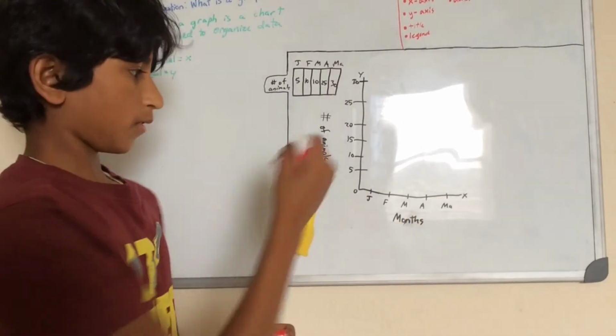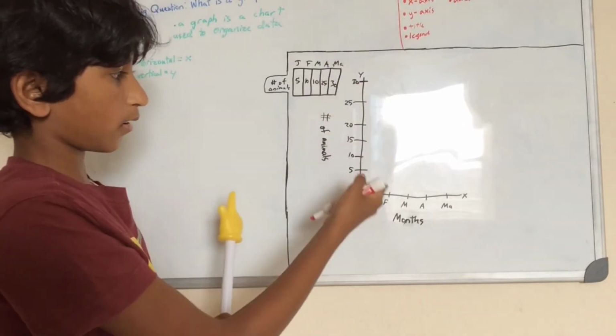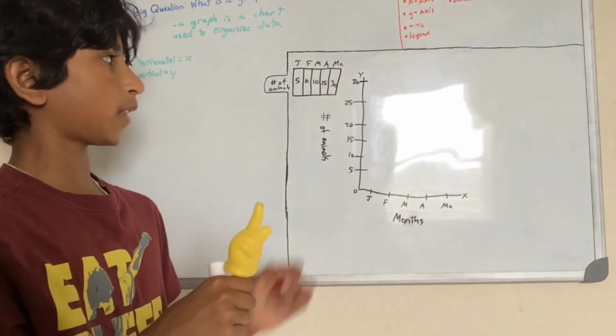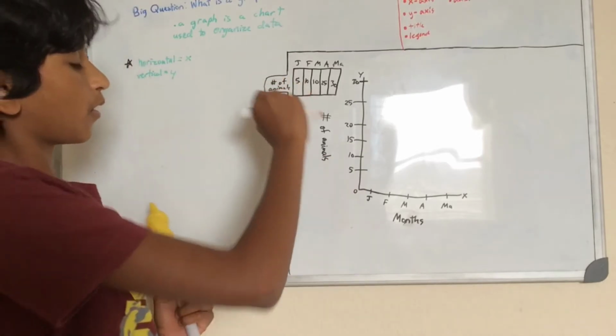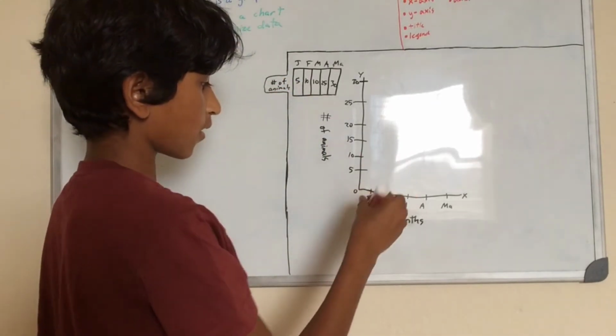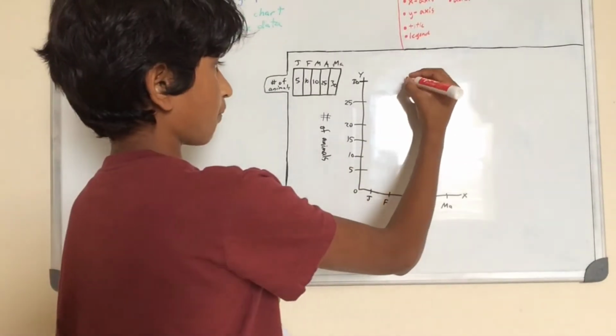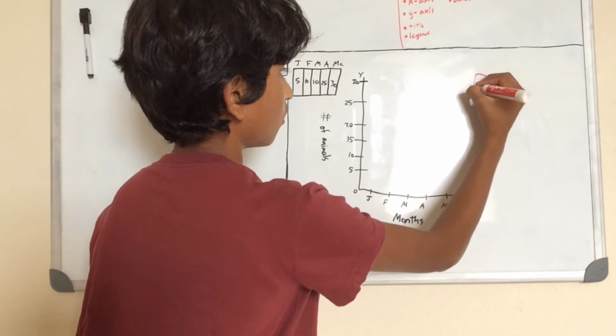But it's just numbers and letters, so we don't know what the point of the graph is. So now what we have to do is, this is a graph called a bar graph. So I'm just going to put it here.